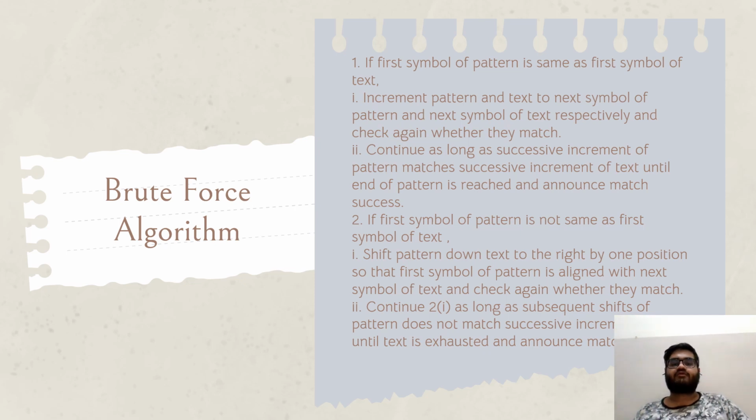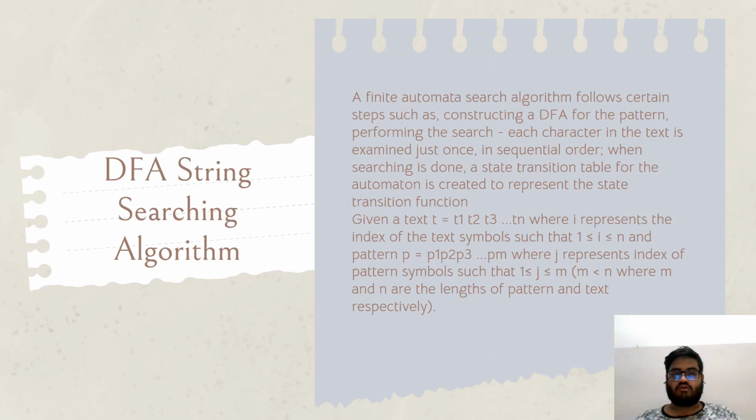If the first symbol of the pattern is not the same as the first symbol of the text, shift the pattern down the text to the right by one position so that the first symbol of the pattern is aligned with the next symbol of the text and check again whether they match. Continue the second method as long as subsequent shifts of the pattern do not match successive increments until the text is exhausted, and announce no match. Now in this slide, here is a brief description of the DFA string searching algorithm.